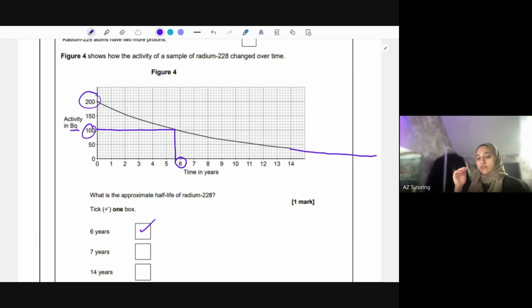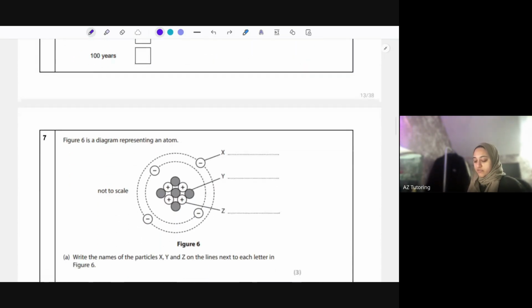So we just take the half-life rather than going all the way across. And that's how we compare each of them.